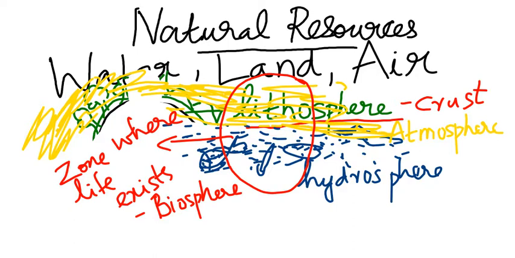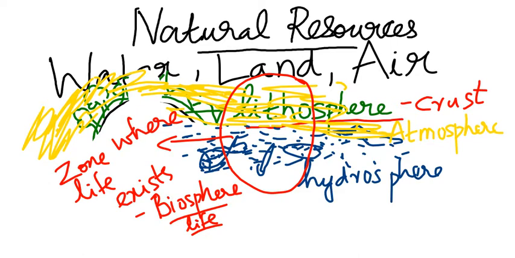So, what is biosphere? Bio means life. So that zone where all these three exist, they interact with each other, lithosphere, hydrosphere, atmosphere. That is how life is existing. That zone is called as biosphere.